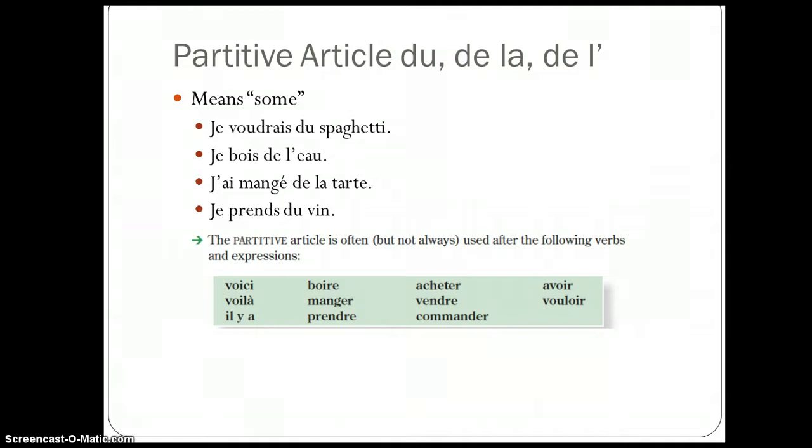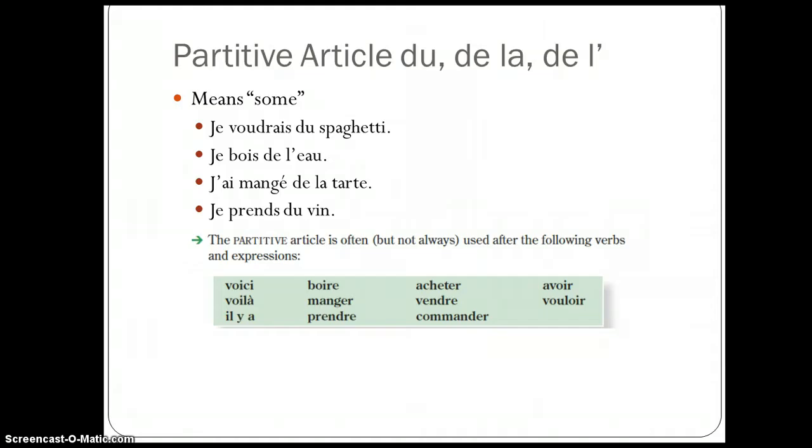J'ai mangé de la tarte. Notice if you'd said j'ai mangé la tarte, that would mean I ate the whole pie. Instead, you're saying de la tarte, some pie. Same thing with je prends du vin. I'm having some wine. If you said je prends le vin, that means you're having all the wine, and you don't want to do that.